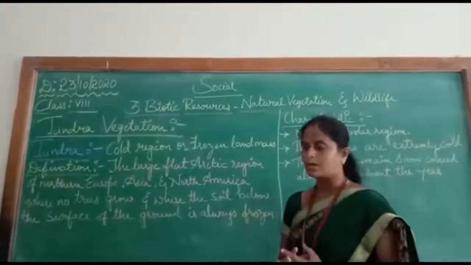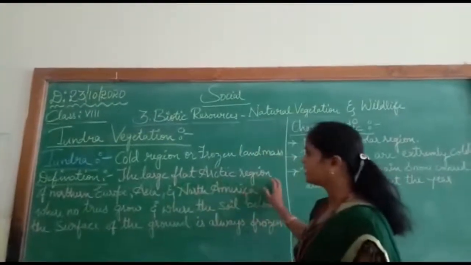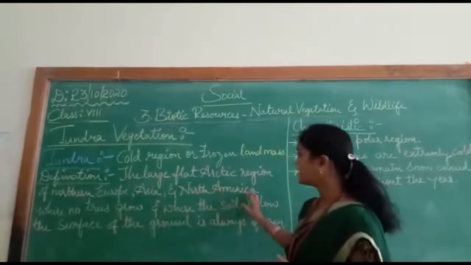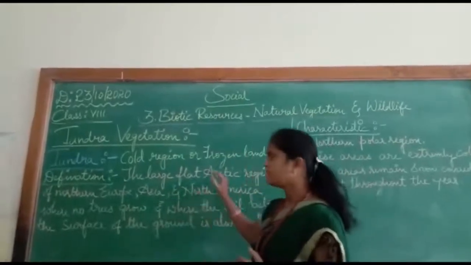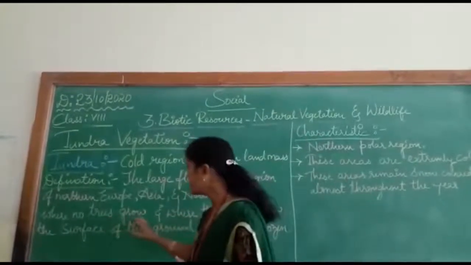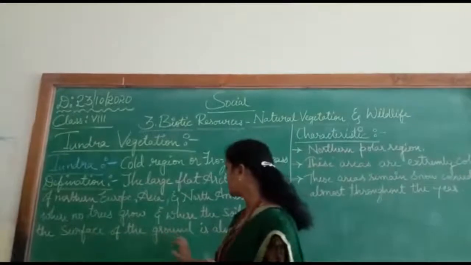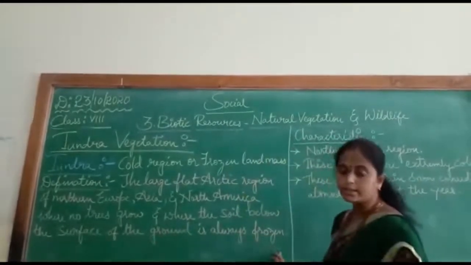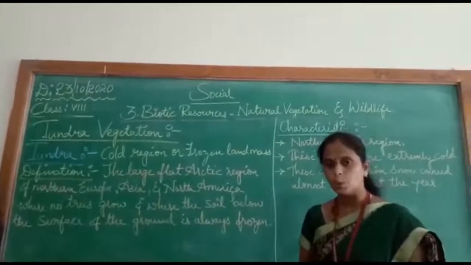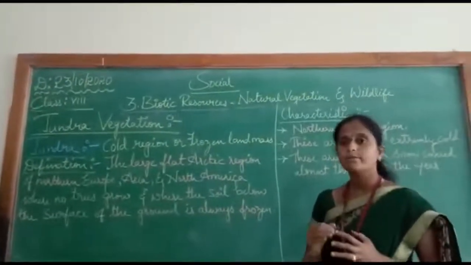The definition of tundra is the large flat Arctic region of Northern Europe, Asia and North America. These are the places where we find tundra vegetation, where no trees will grow and where the soil below the surface of the ground is always frozen. Frozen is what? Which is freezed, which is covered with snow. Okay, so these are the places where we find tundra vegetation.